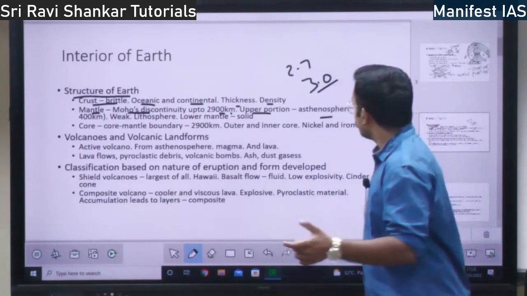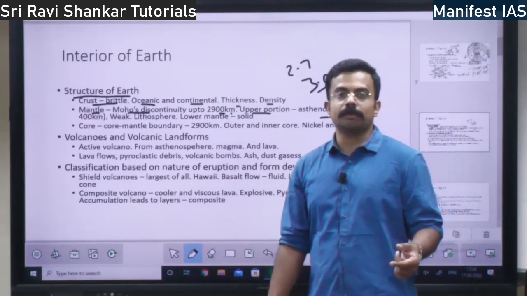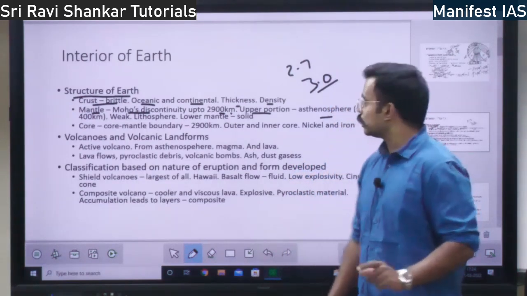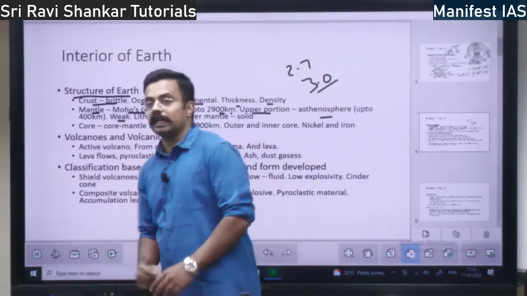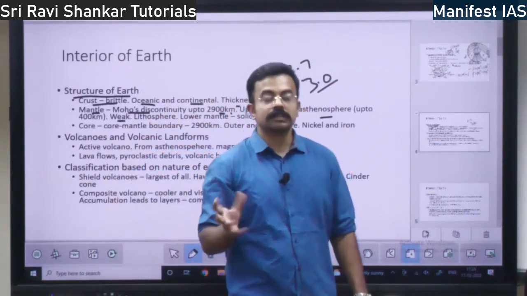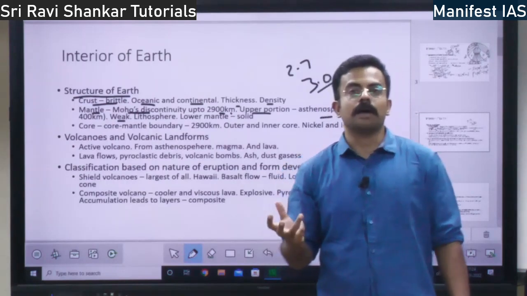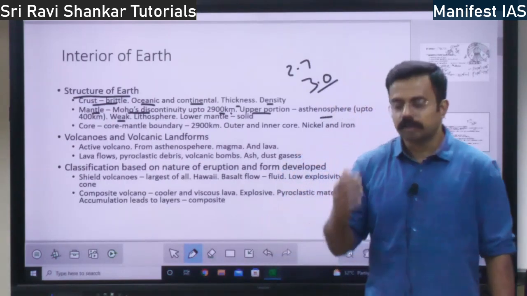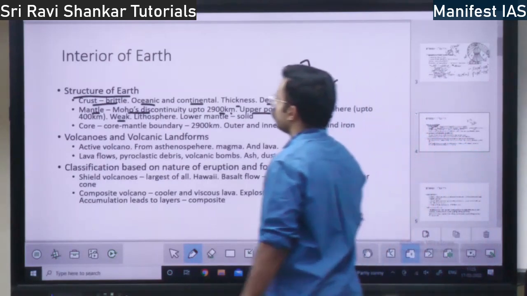This asthenosphere goes up to 400 kilometers below the surface of the earth. In this asthenosphere, it is a weak body. Why is it a weak body? Because there will be rocks in the form of liquid. You have this magma, molten rocks, right? Rocks in the form of fire. So that is why it is a weak body.